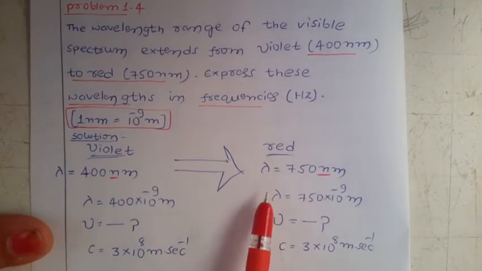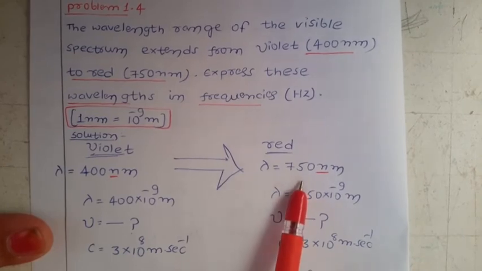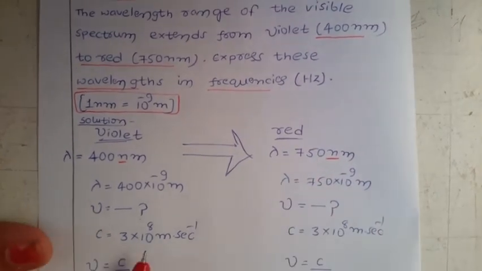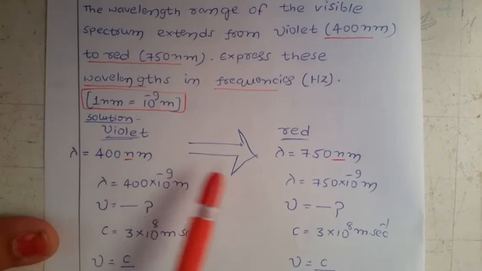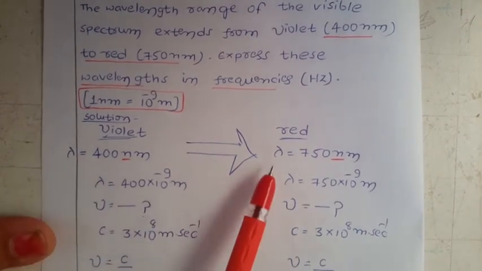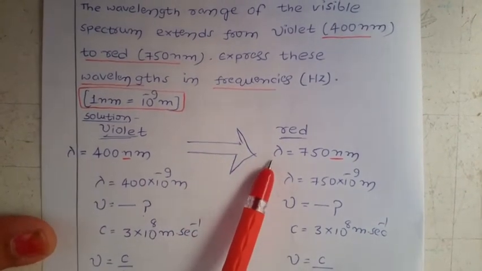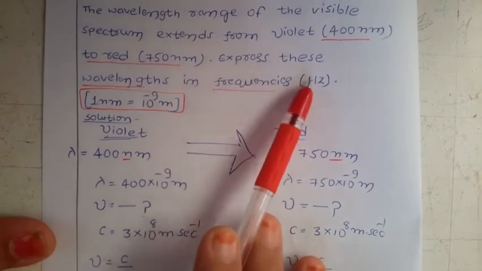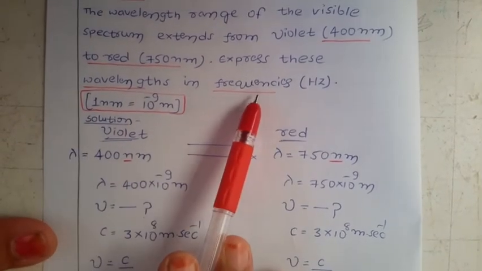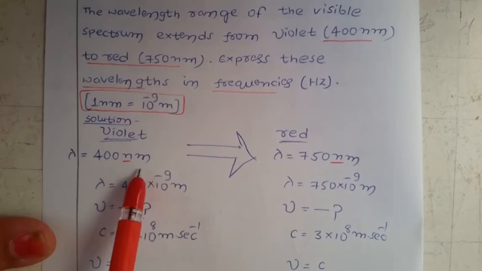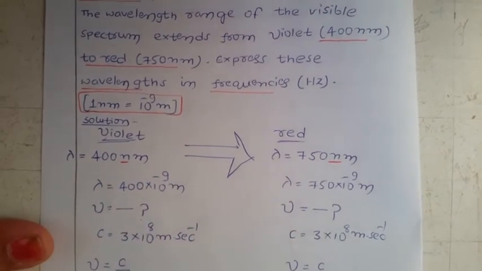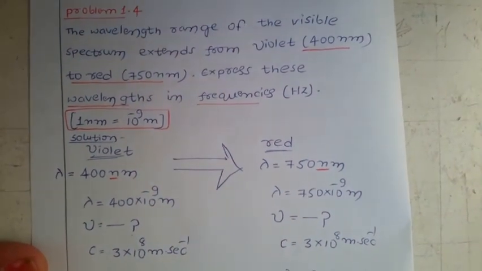For red, lambda is how much? 750 nanometers. Now what is being asked is that, instead of expressing this value in lambda, they need the wavelengths expressed in frequency. So instead of lambda values, they need the frequency, nothing but mu values.